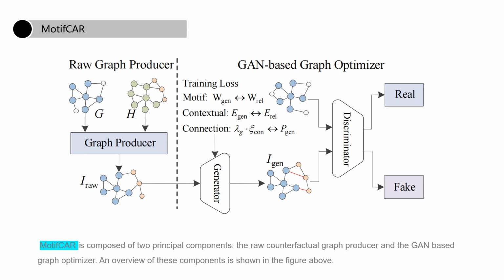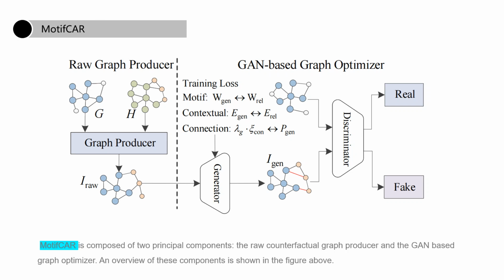The second is the contextual loss. This loss is proposed to force the contextual subgraph to be similar to the realistic contextual one. Both the contextual loss and the motif consistency loss compel the generated contextual subgraph and the motif to approach the realistic ones, which can meet the property proximity.